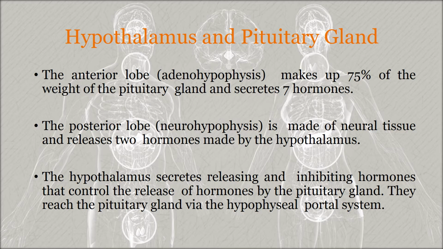So the anterior lobe and the posterior lobe are otherwise known as the adenohypophysis and the neurohypophysis. The anterior pituitary is made up of epithelial tissue, and the posterior pituitary is made up of neural tissue. The hypothalamus secretes releasing and inhibiting hormones that control the release of the hormones by the pituitary gland, and they reach the pituitary gland via the hypophyseal portal system.